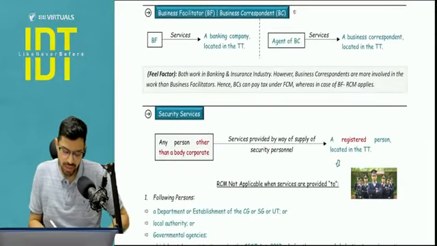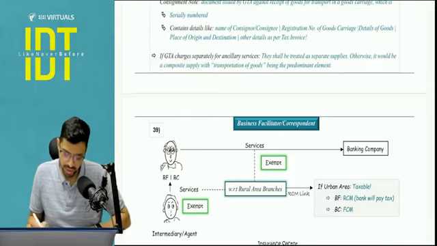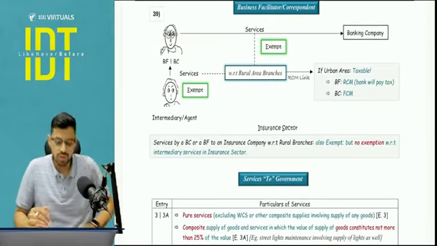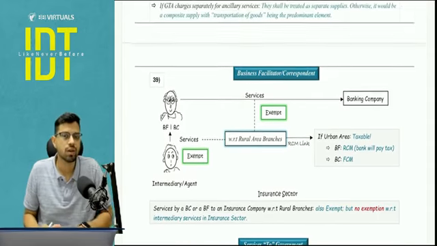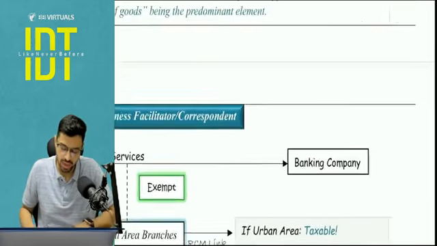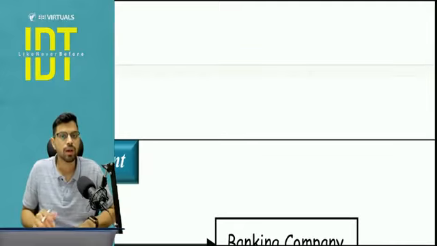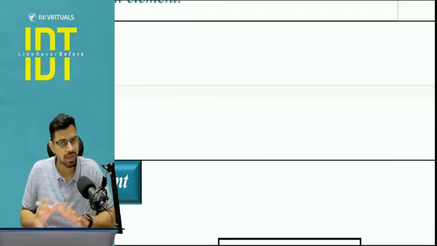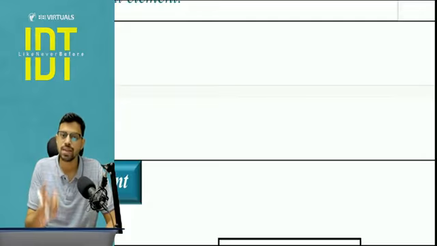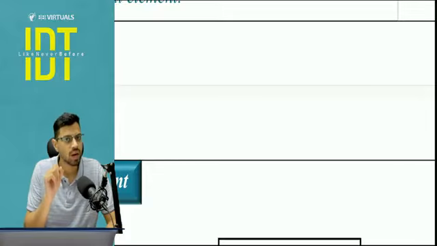Okay, so the next one is your business facilitator and business correspondent. I will just take you to the relevant exemption part first. Before starting the discussion, you first need a brief understanding of the meaning of business facilitator and business correspondent. Understand, they are basically the persons who help grow the business of banking companies and insurance companies. They operate in both urban and rural areas, but obviously we want to promote rural area growth, and hence you will find an exemption with respect to rural area branches.